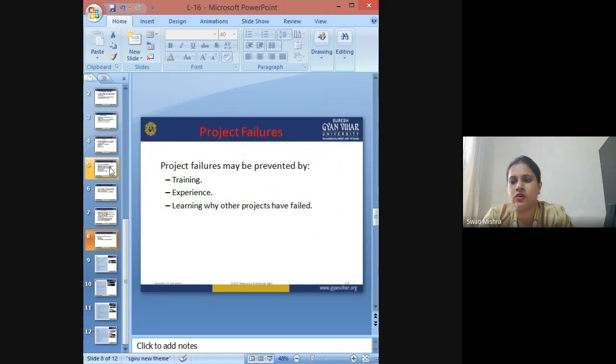And that is why all the teams keep it as one of their main aspects to manage the project failures and to prevent those project failures actually. And how to prevent them, not to manage but to prevent them. Once you have failed, you can keep on managing the way you want, but the foremost thing is to prevent them.